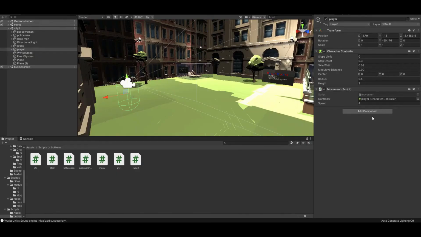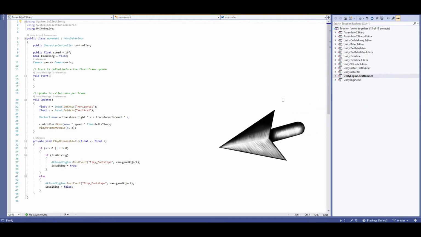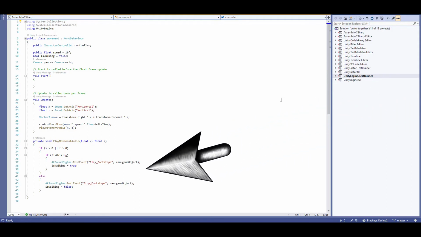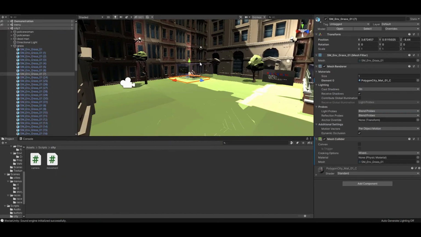Now inside of the city scene, we have a player to interact with. Inside of the player's movement scripts, we have a play movement audio function where we check to see if the player is moving, and if they are, then play the footstep event. If they aren't, then stop the footsteps.